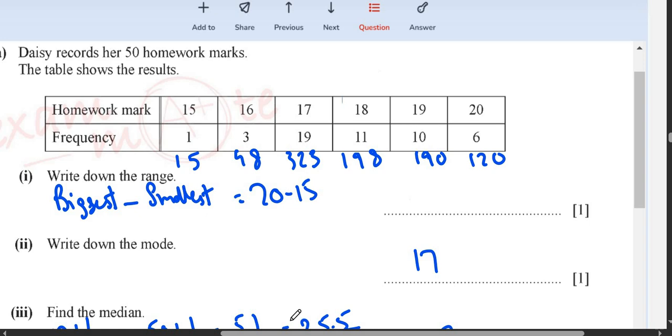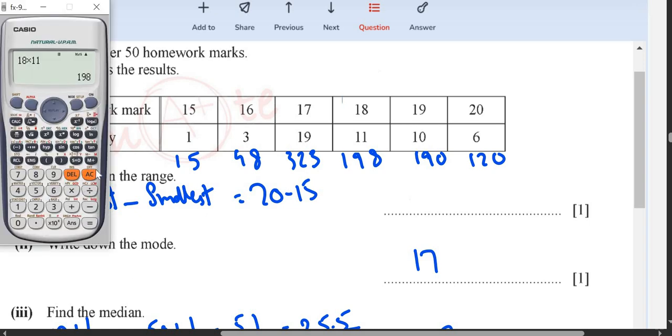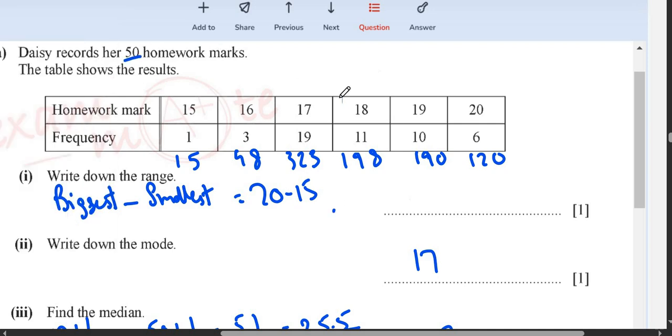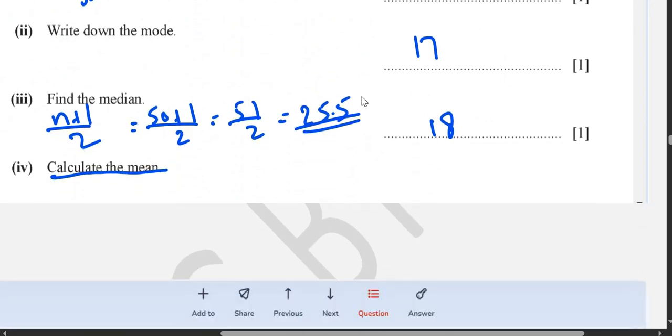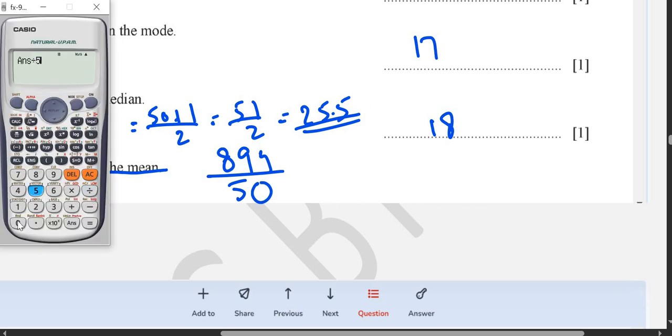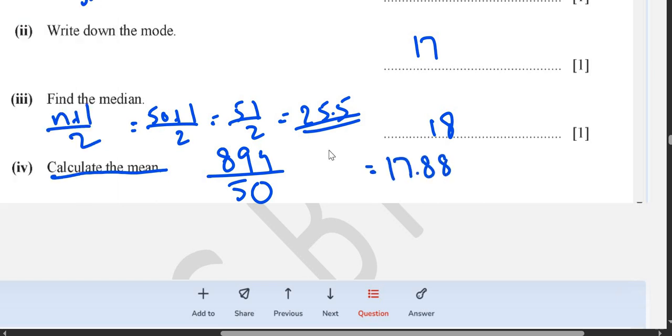Now you add all of these numbers. 15 plus 48 plus 323 plus 198 plus 190 plus 120. You get 894 and total homeworks are 50. So you will do 894 divided by 50, and you get 17.88 as your mean.